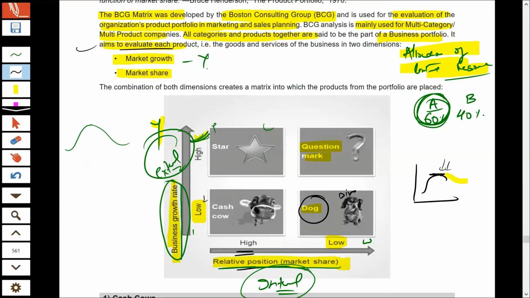You should instead divest that business. You should remove that particular business from your portfolio, because there is no future of this business. The industry is not performing well, and you are also not performing well in that industry.